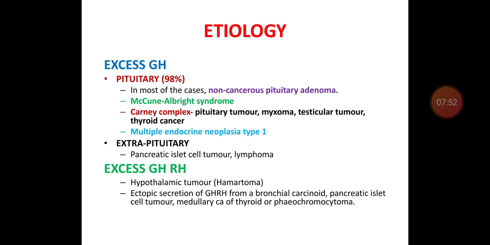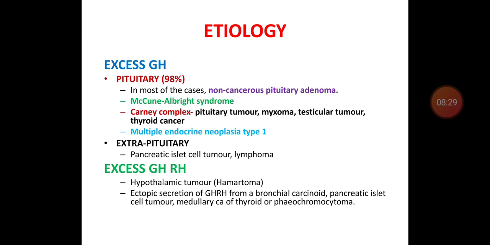So coming to the etiology, or what are the causes for this acromegaly? Acromegaly can occur either due to excess secretion of growth hormone or due to excess secretion of GHRH, that is growth hormone releasing hormone. Excess secretion of growth hormone is due to either the pituitary gland itself or from extra pituitary sources. Almost 98% of acromegaly is due to non-cancerous pituitary adenoma.